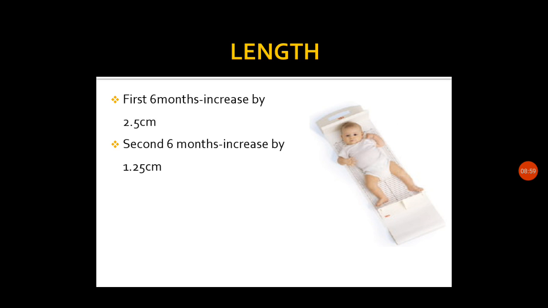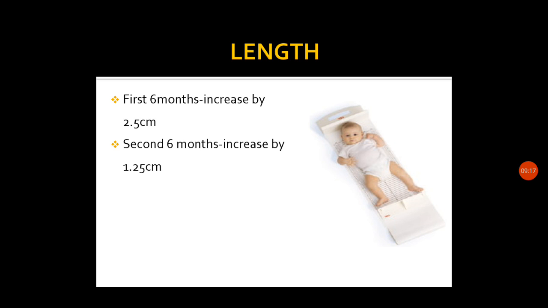In the second 6 months, the increase is by 1.25 centimeter, that is half of the 2.5 centimeter. So the length increase will become half of the first 6 months.